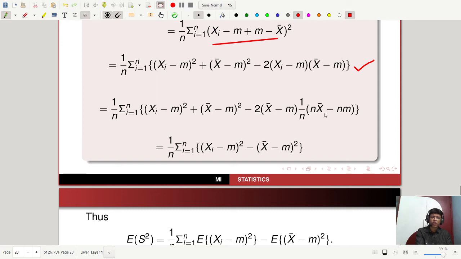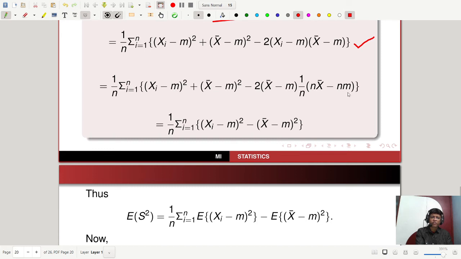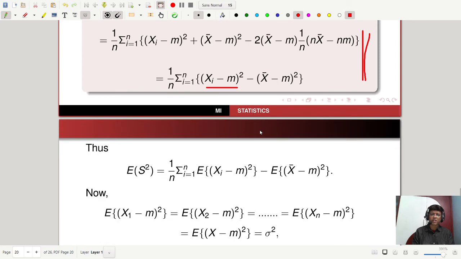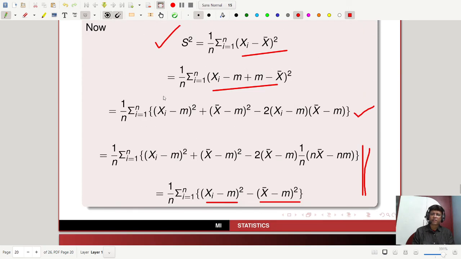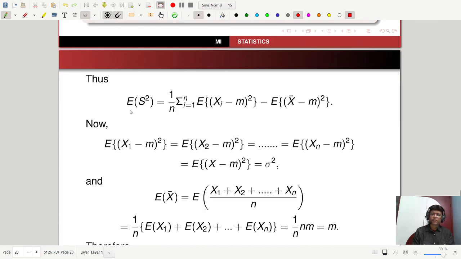If you take the summation, you will get this type of calculation. You can go through the calculation. Ultimately, after simplifying, you can get summation of xi minus m whole square minus x bar minus m whole square. This is the expression. Now if you take expectation on both sides, expectation of S square is 1 by n summation i equal to 1 to n of expectation of xi minus m whole square, minus expectation of x bar minus m whole square.